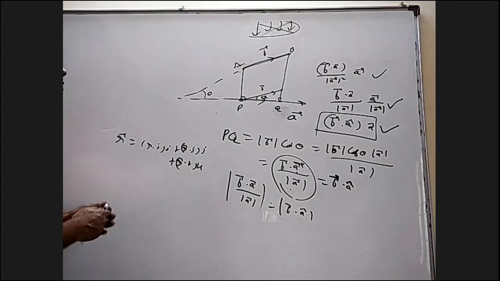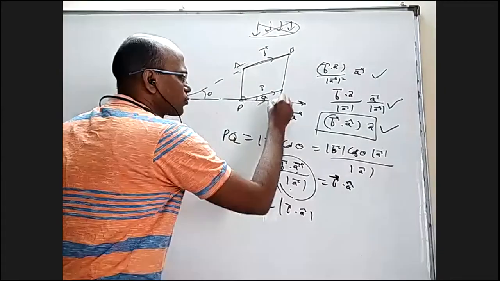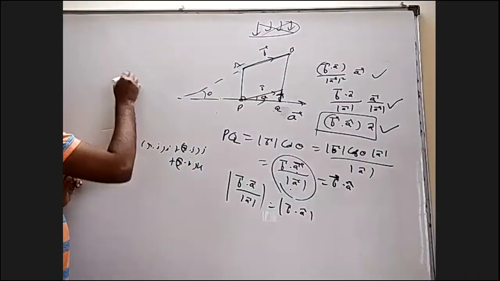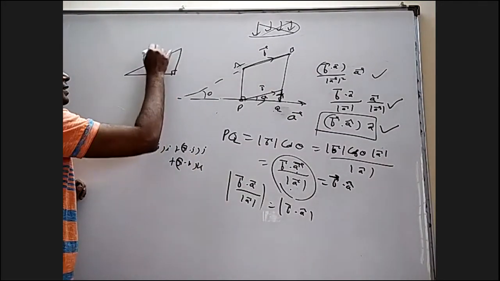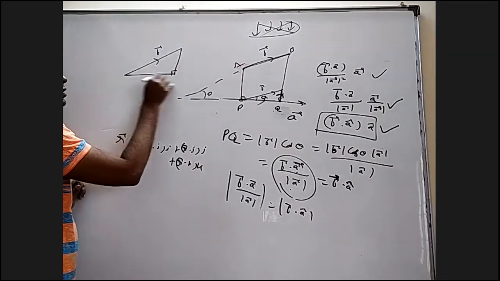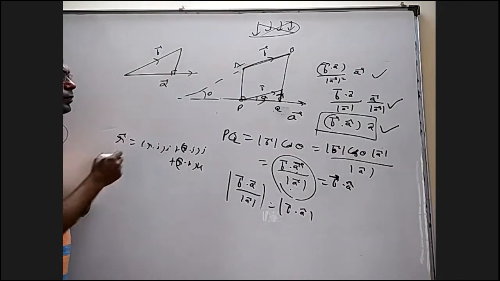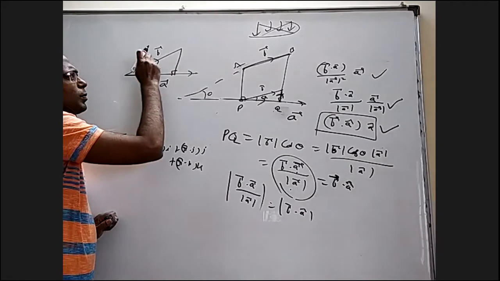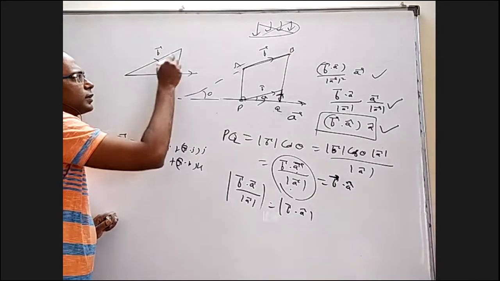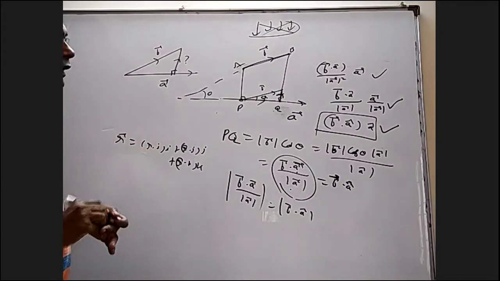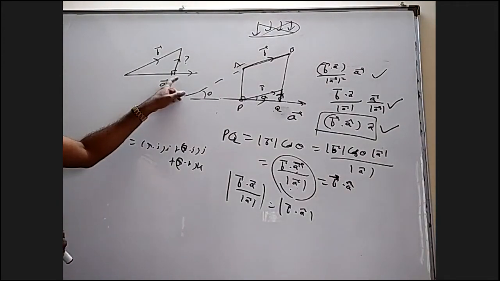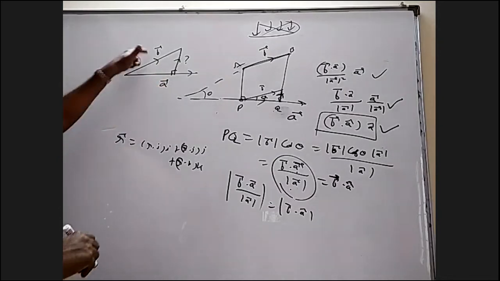Of course, somebody can ask, this is B bar, this is A bar. Instead of asking the component of B bar along A bar, they can ask: what is the component of B bar along a vector which is perpendicular to A bar in the plane containing A and B?